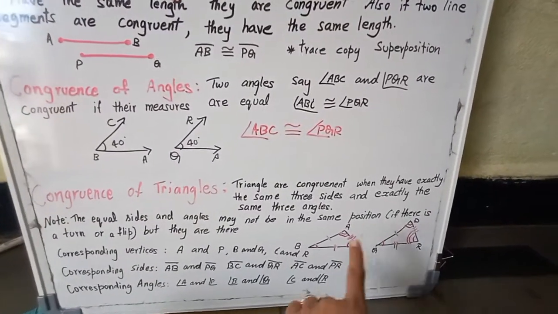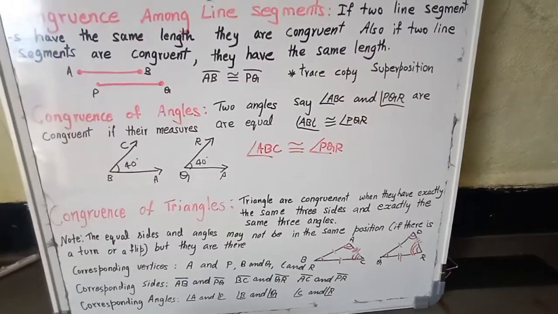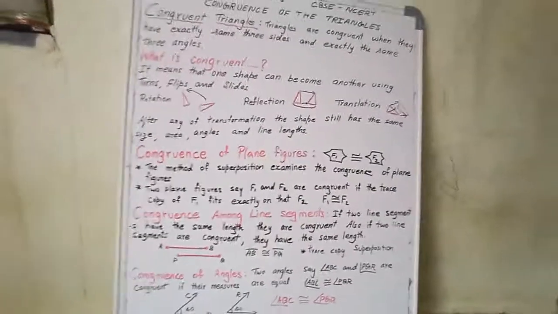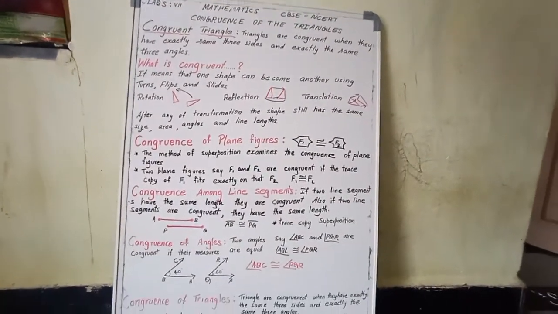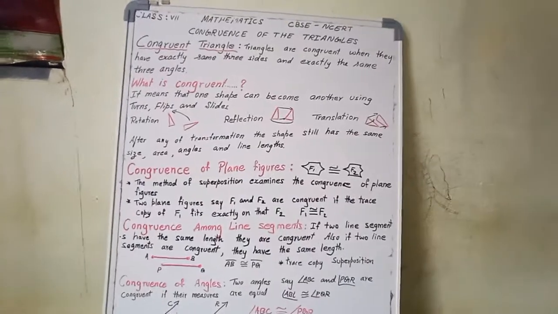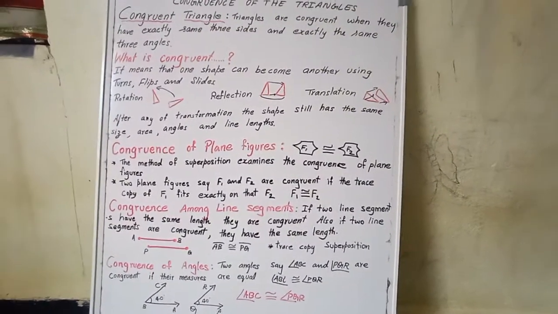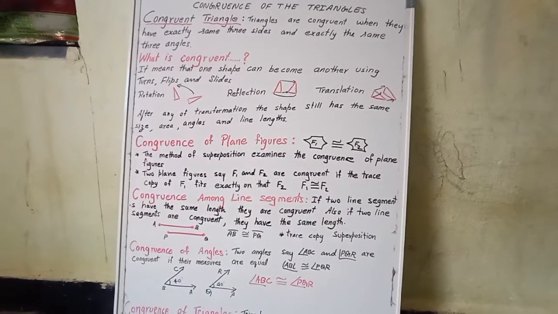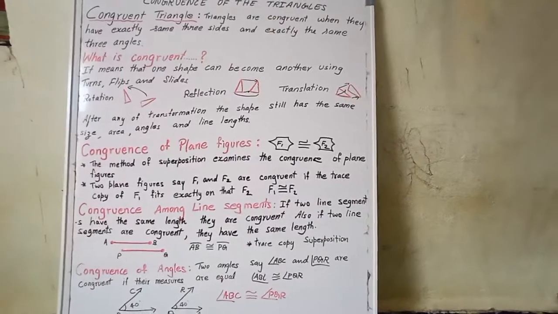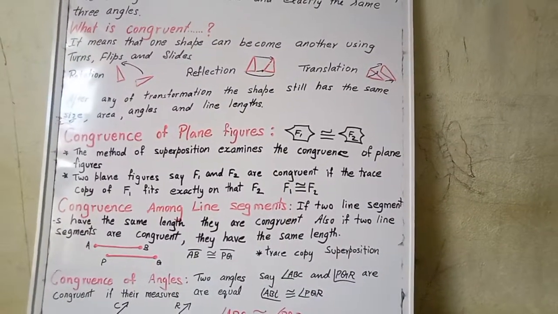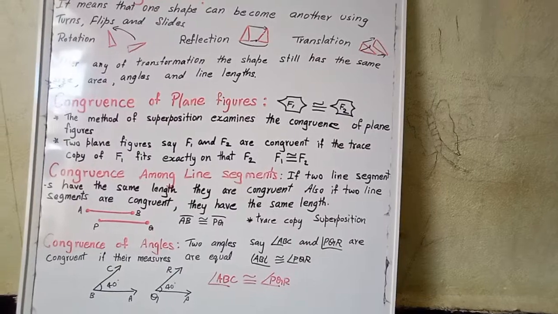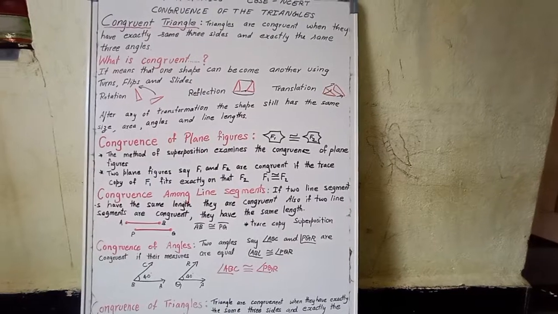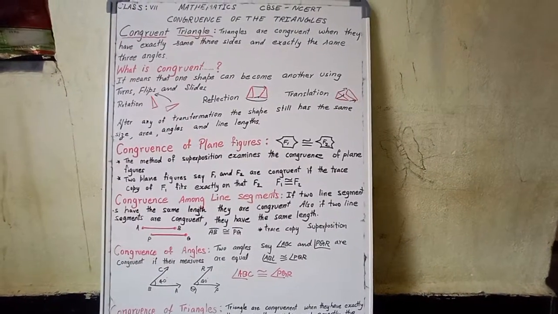The main things are vertices, sides and angles. If you find these out easily, then you can identify whether the given triangles are congruent or not. To say they are congruent, everything must be the same. That is, we use superposition, or we can use another method, a tracing copy. You can take a trace of the given figure, and if you get exactly the same, that is called congruent.